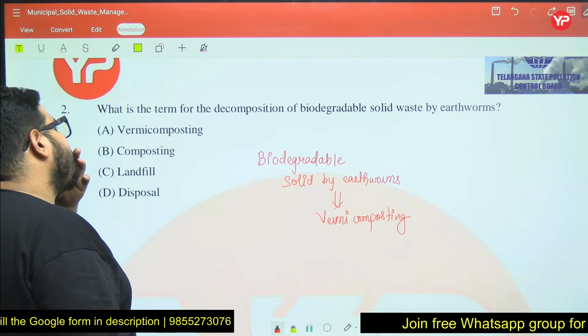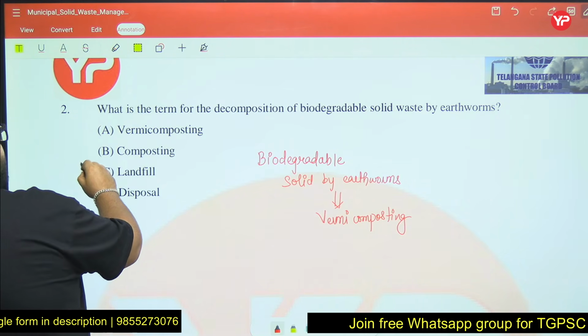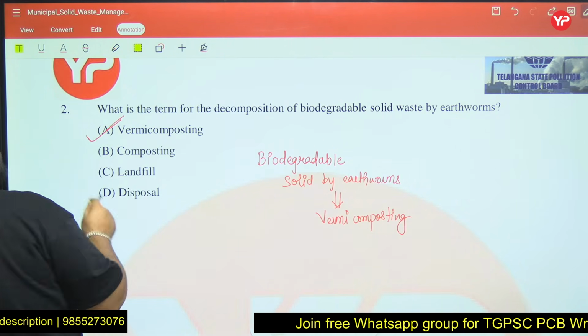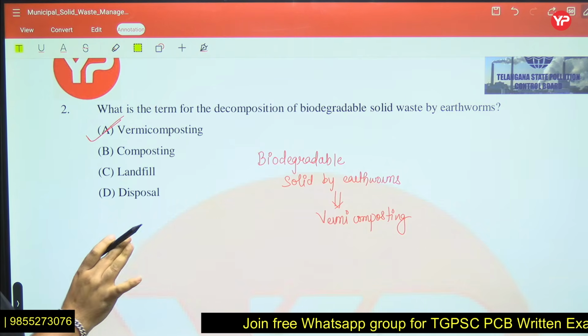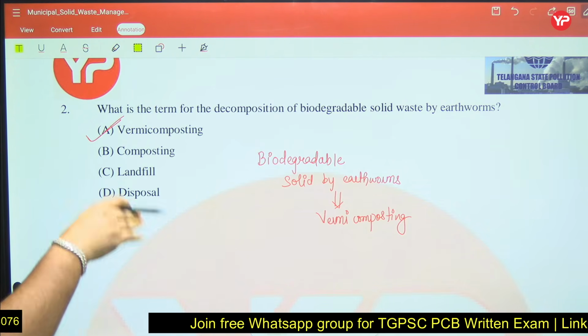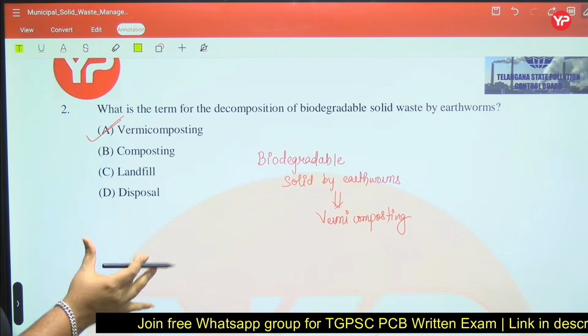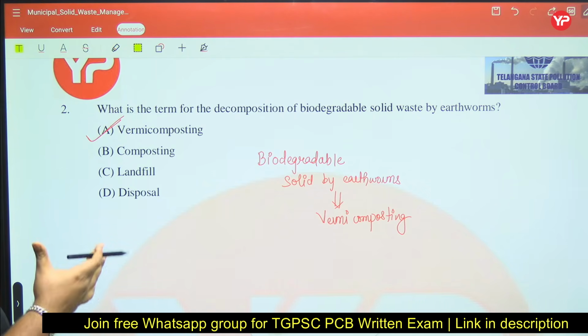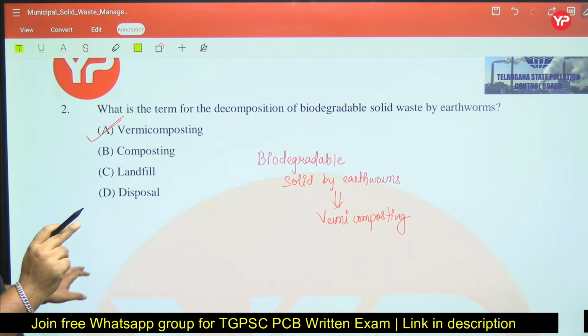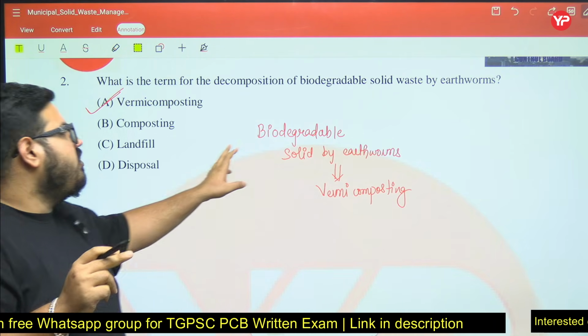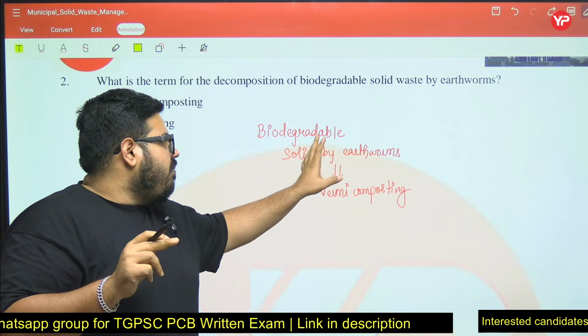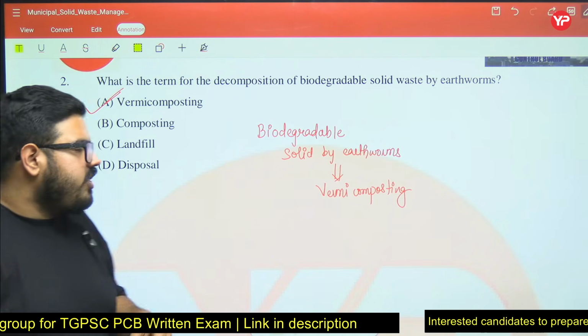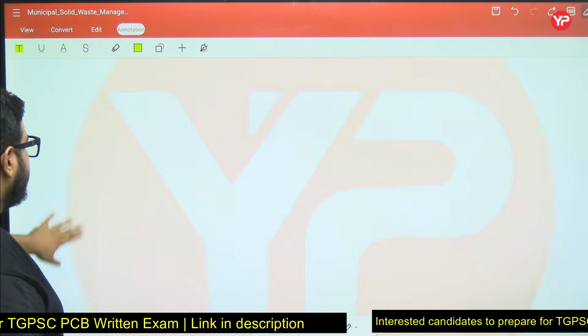So what is the term for decomposition of biodegradable waste by earthworms? That is vermicomposting. Composting is generally the decomposition of biodegradable solid waste by a general process, in the presence of microorganisms. But vermicomposting is a special term used when biodegradable solid waste is decomposed by earthworms. It is known as vermicomposting.